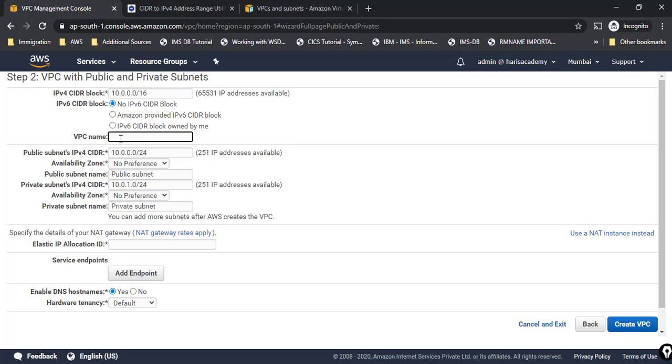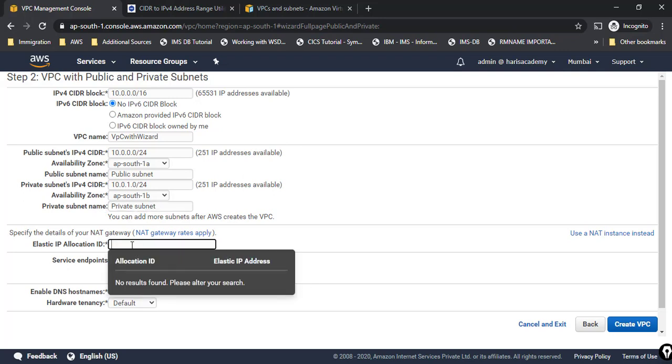Now I can give a VPC name, VPC with wizard. Then there is a public subnet which has a CIDR range automatically given, 10.0.0.0/24, which will have 256 addresses, but only 251 are available. Along with that, I can select the availability zone as well. I can select availability zone AP South 1A, and name it public subnet. I can also give one more, a private subnet, which can be in the same availability zone or a different one. It is up to you, and I can name it private subnet.